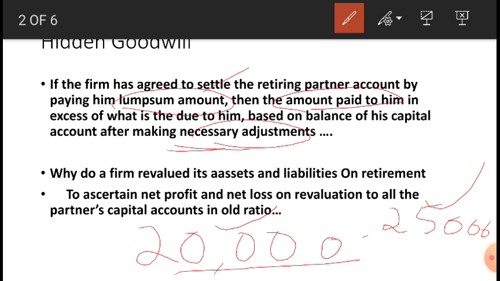Okay, yes. Now next one, why does a firm revalue its assets and liabilities on retirement?